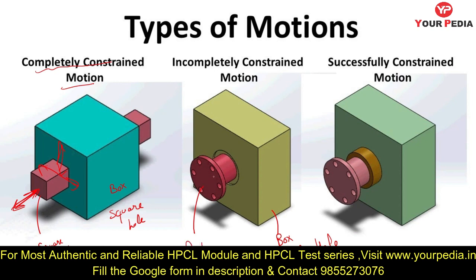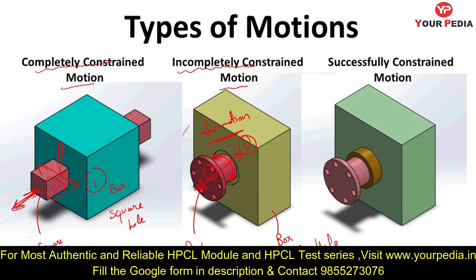When you apply the force, this rod can move in this direction linearly and it can also rotate in this direction. So there are two motions possible. When more than one motion is possible, that type of motion is called incompletely constrained motion. And when only one motion is possible automatically when you assemble, you did nothing separately, you only assembled part 1 and part 2. Here also you assembled part 1 and part 2. The motion is automatically incomplete or completely constrained.